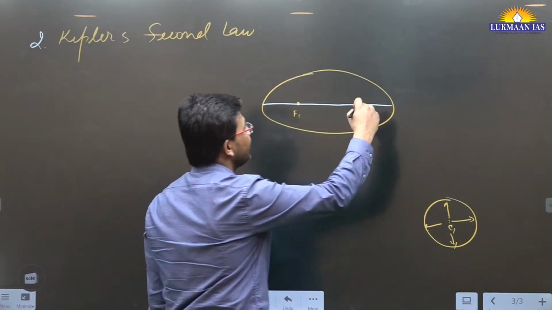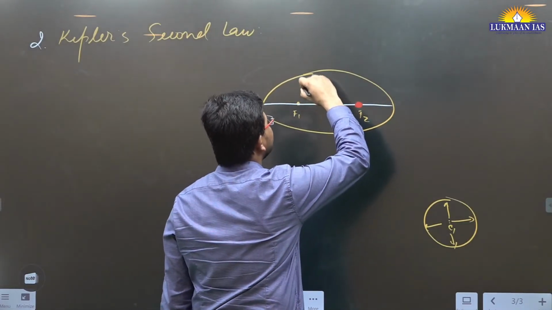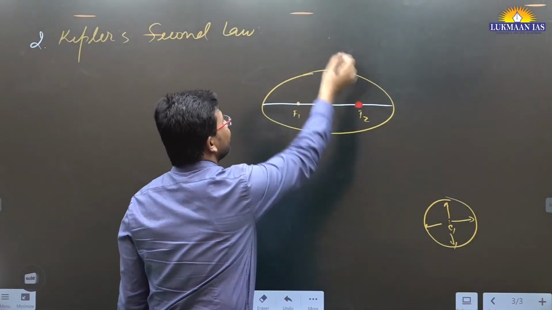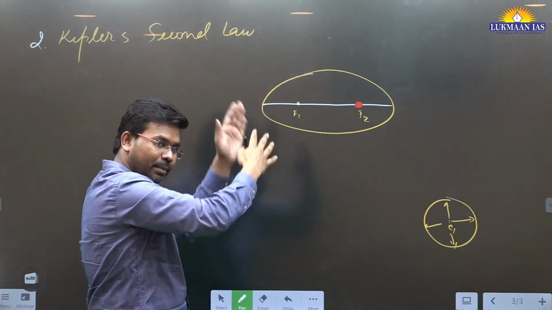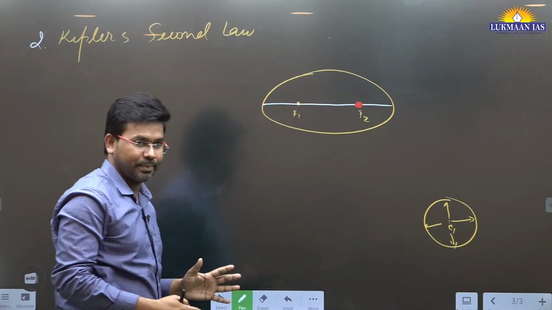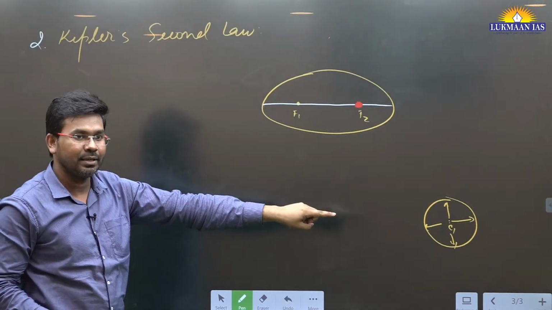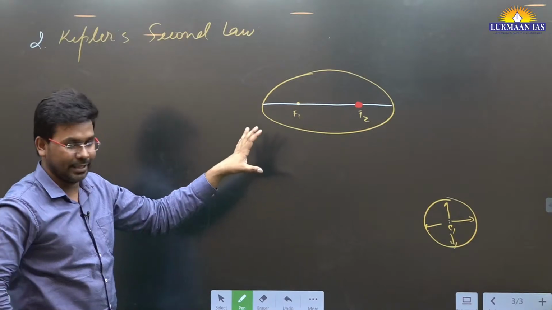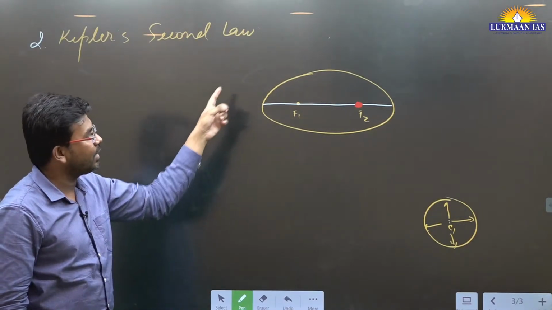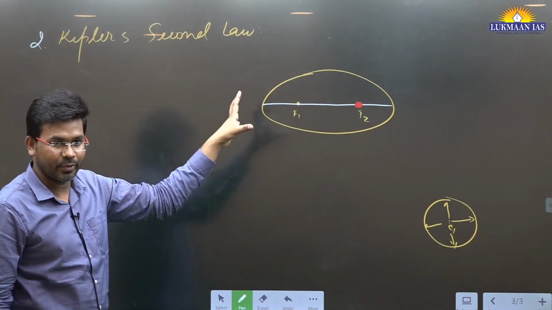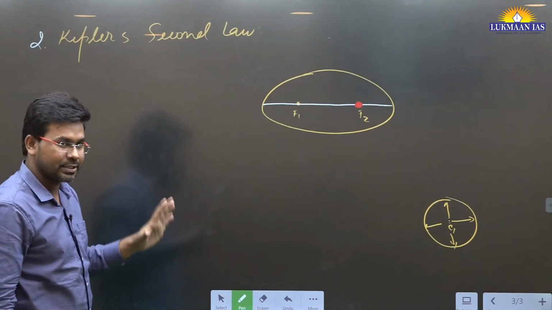I can draw one circle from here, another circle from here, but that will give a different symmetrical shape. It is a different concept than a circle, a different type of shape. This is known as an ellipse.